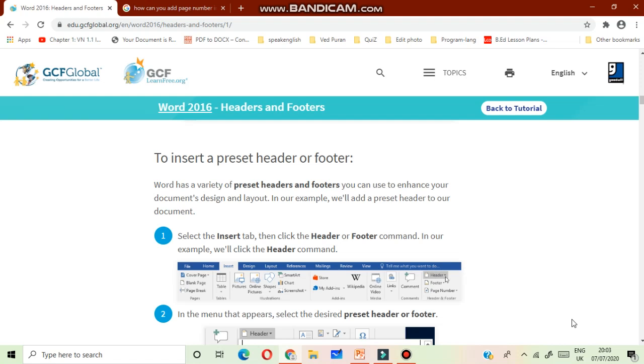Next topic is to insert a preset header or footer. How will you insert a preset header or footer? First, what will you do? Select the insert tab, then click the header or footer command. You can see here different types of tabs. This is insert tab. First, you have to click on this tab, then go to header or footer command.